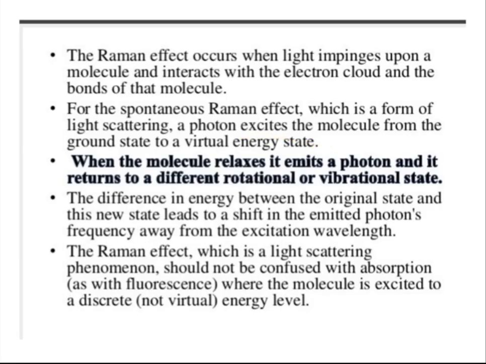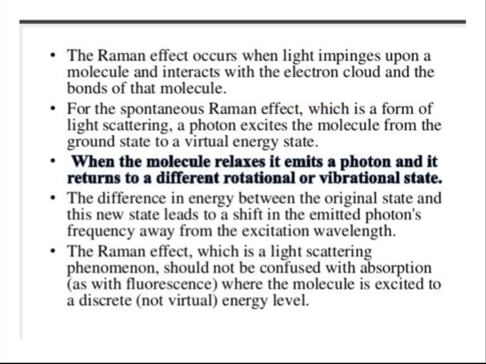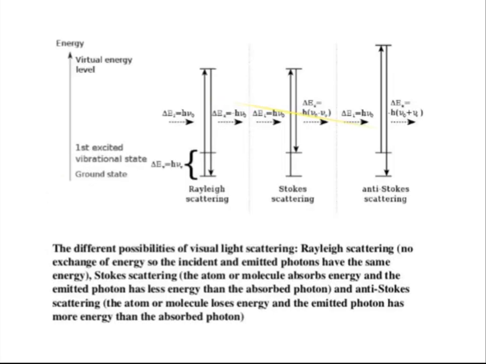And the Raman effect occurs when light impinging upon a molecule interacts with the electron cloud and the bonds of that molecule. For the spontaneous Raman effect, which is a form of light scattering, a photon excites the molecule from the ground state to a virtual energy state, and when the molecule relaxes, it emits a photon and returns to a different rotational or vibrational state.